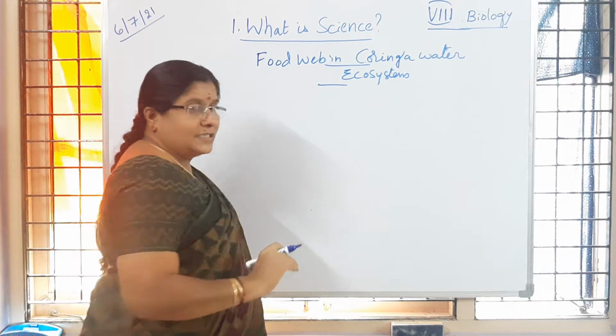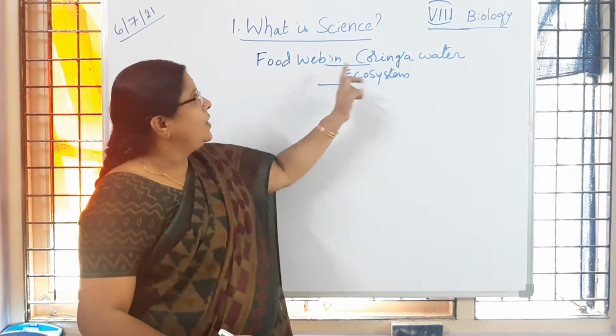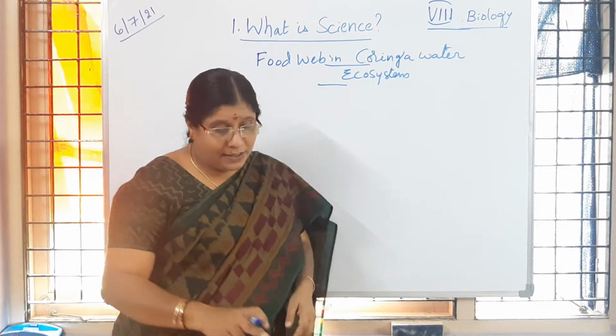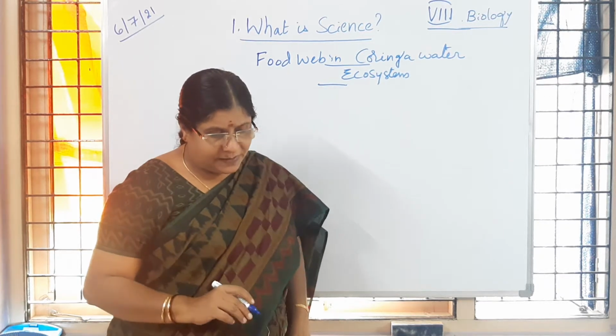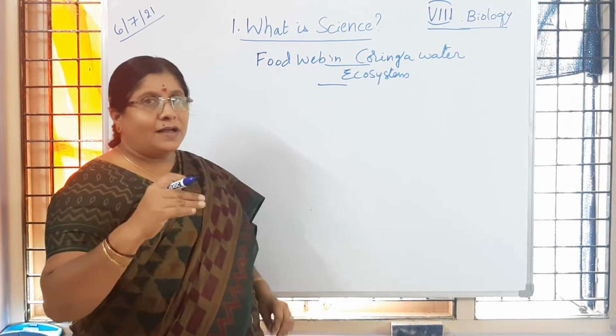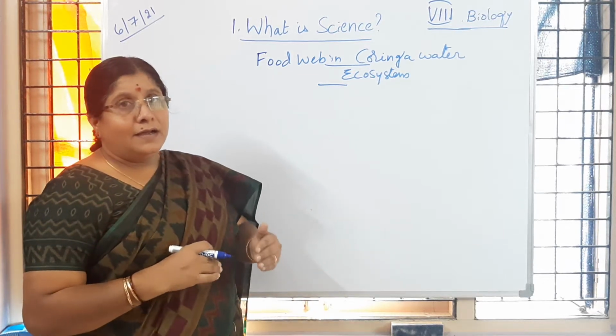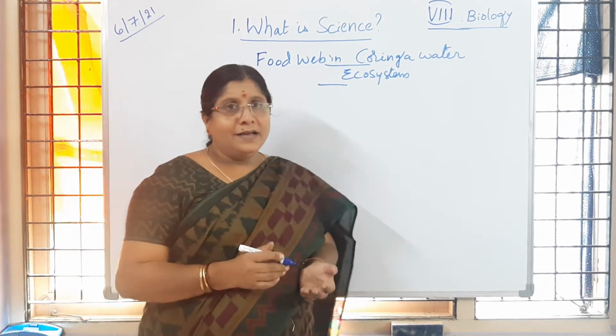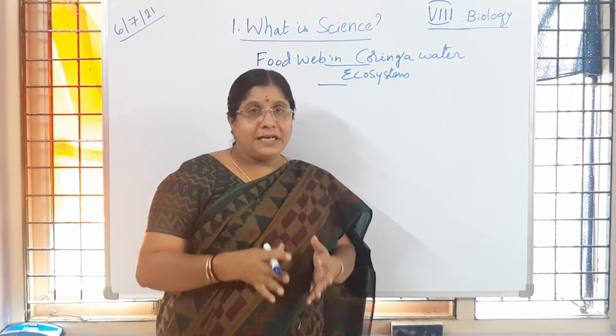We are going to discuss it. The picture given is the food web in Coringa water ecosystem. Another picture is kept there, the desert ecosystem. So here you can compare the different ecosystems which are given. Unless you read, how can you get the information given in the table, children?